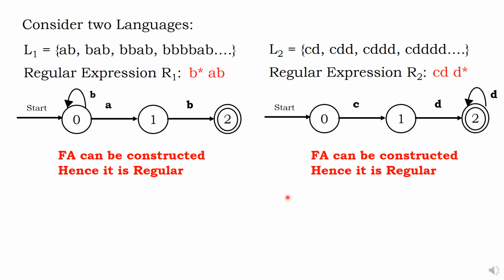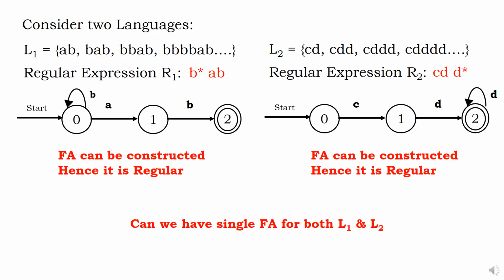That can be union, concatenation, star, R plus, R dot. If you combine, is the result regular? Which means, can I have finite automata for the result? If it is possible, it is closure. So, can we have a single finite automata for both L1 and L2 is the question.